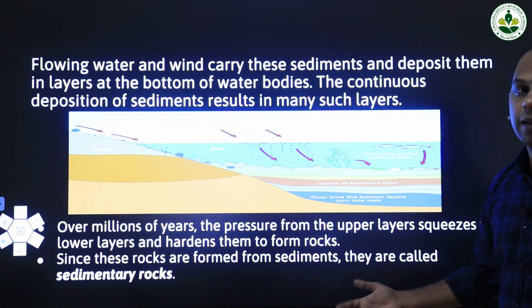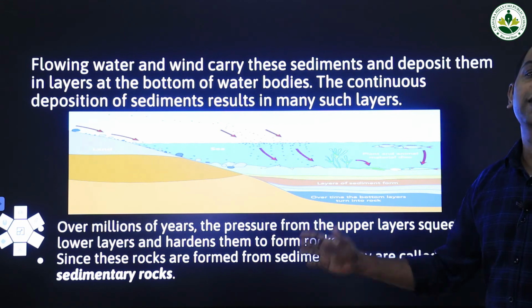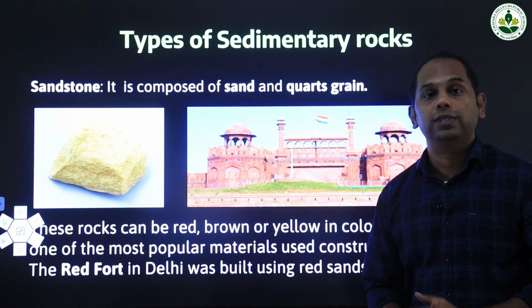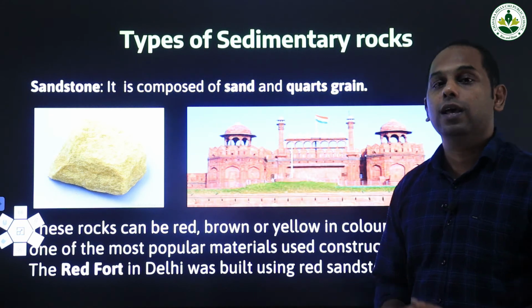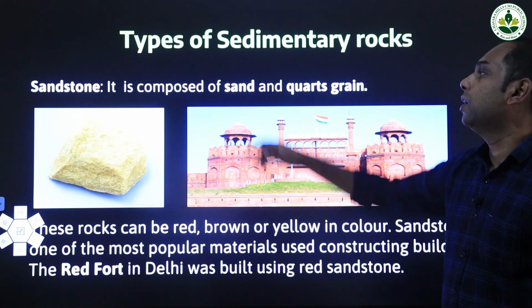These kinds of rocks are mainly made of sediment. That's why these rocks are called sedimentary rocks in general. Now we'll be studying the major types of sedimentary rock available on earth. First, we'll be studying sandstone.